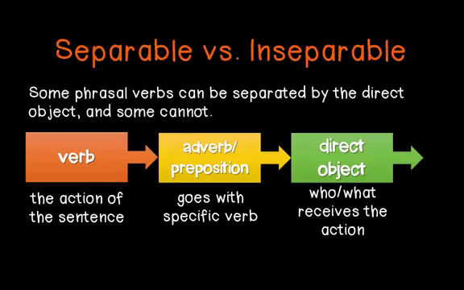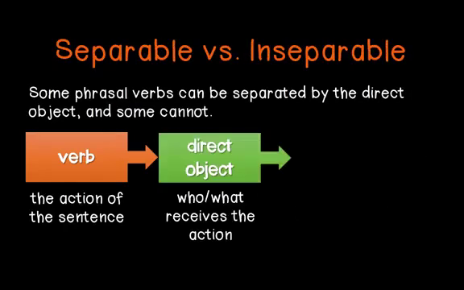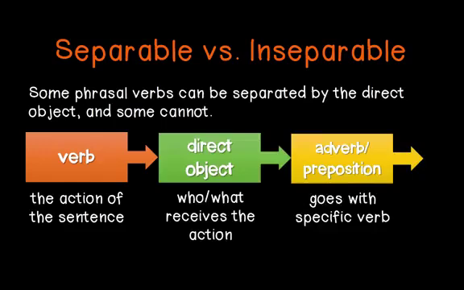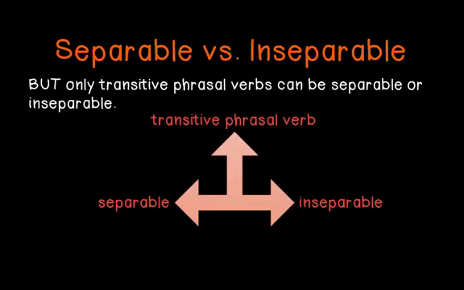Some phrasal verbs can be separated by the direct object and some cannot. Instead, the direct object separates the verb and adverb or preposition. These are called separable verbs. But only transitive verbs can be separable or inseparable, since transitive verbs need direct objects.